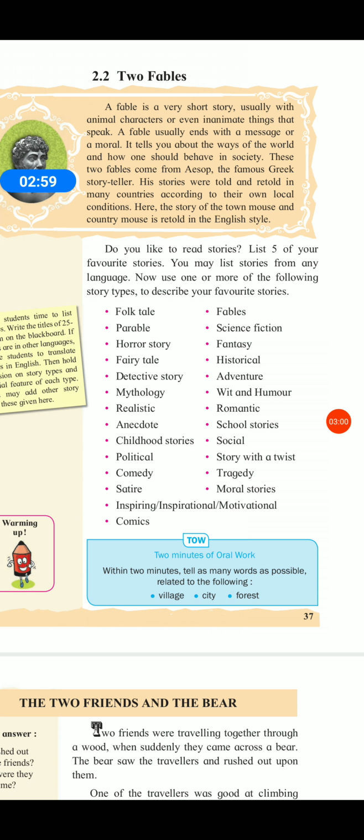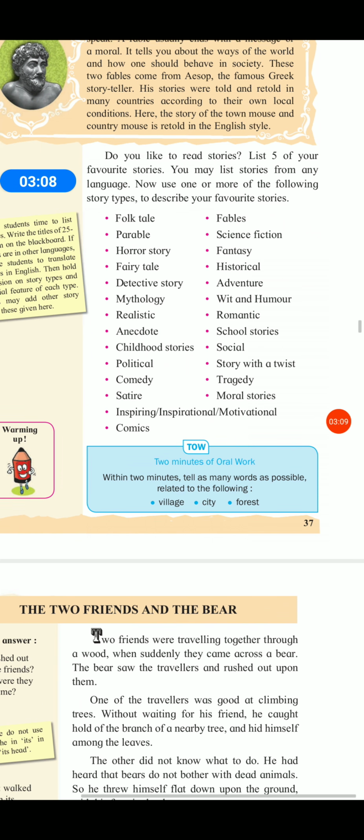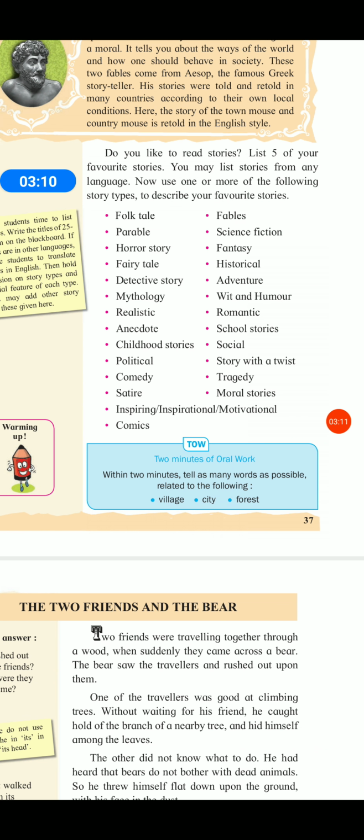Now use one or more of the following story types to describe your favorite stories. Here the story types are given, and you have to use one of the following story types and describe your favorite stories.